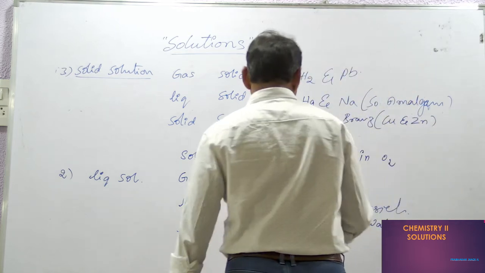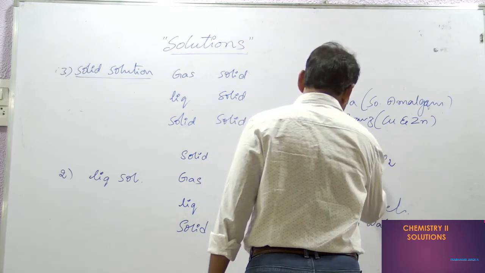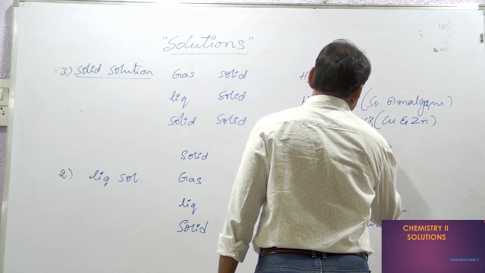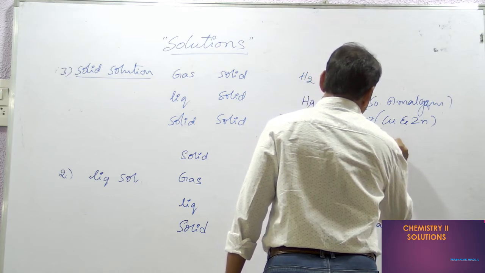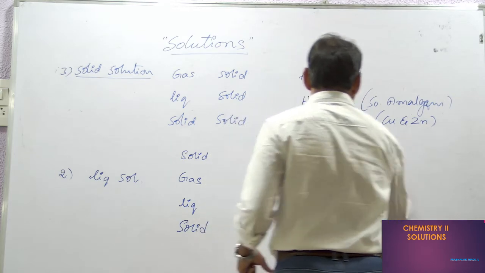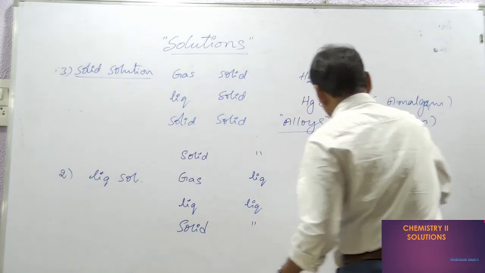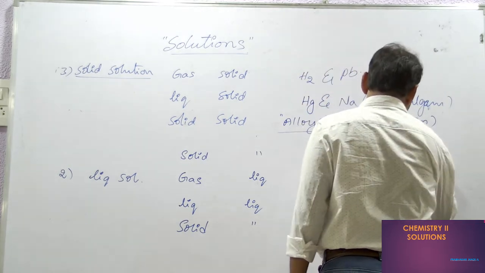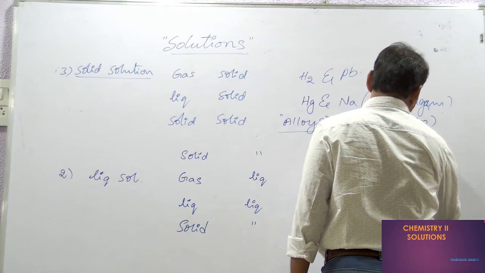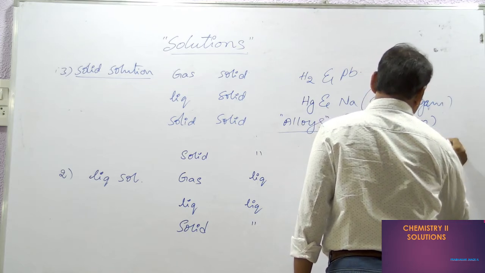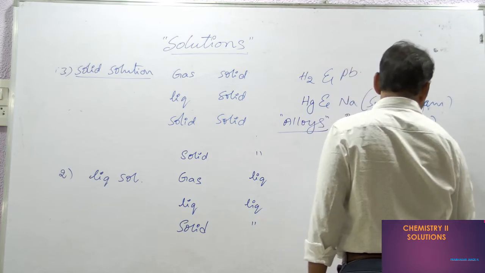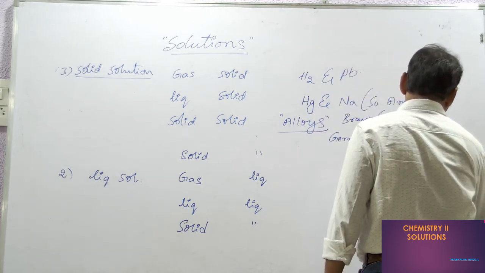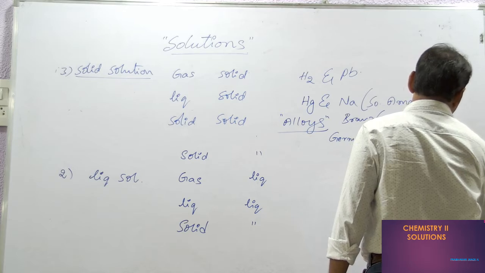German silver: we don't have silver in it, but it is named silver because it looks like that. German silver has nickel, copper, and zinc. It is a mixture of three metals: nickel, copper, and zinc.